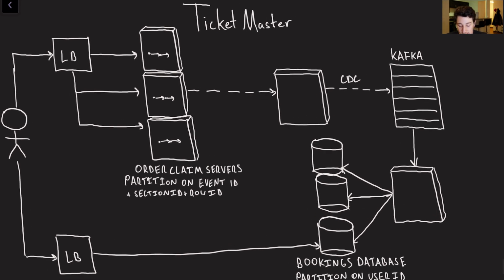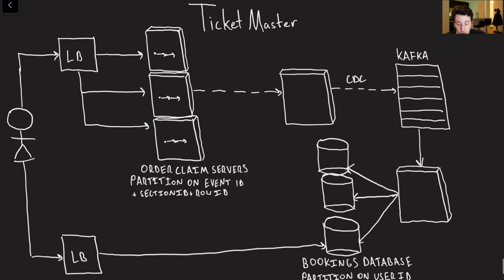So the first thing is that we are going to have some sort of load balancer, right? When the client says, hey, I want to go ahead and book a ticket, we're going to hit the load balancer. It's going to direct us to one of the partitions for our order claim servers. Now keep in mind, this is both maintaining the wait lists for every single row, as well as actually storing the information about which seats within a row are going to be booked. So we can partition those on the event ID in combination with the section ID and the row ID. Like I mentioned, just use hash range partitioning, keep things consistent.